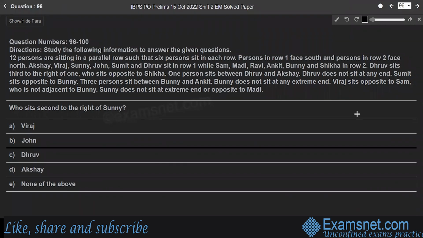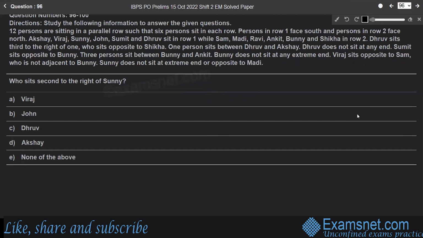Questions from 96 to 100 are based on the below information. Here the direction is, study the following information to answer the given questions. 12 persons are sitting in parallel rows such that 6 persons sit in each row. Persons in row 1 face south and persons in row 2 face north. Here, Akshay, Viraj, Sunny, John, Sumit and Dhruv sit in row 1 while Sam, Maddie, Ravi, Ankit, Bunny and Shikha sit in row 2. So consider row 1 and row 2.